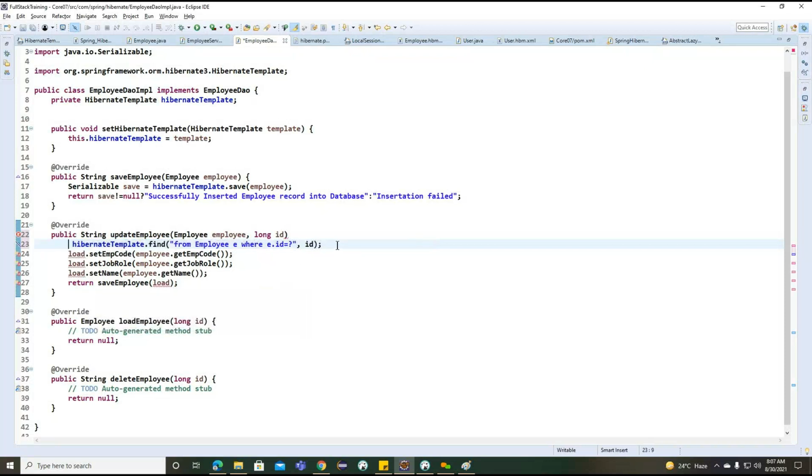We'll try with the find method. Basically, the find method will try to return the list of employee objects here.